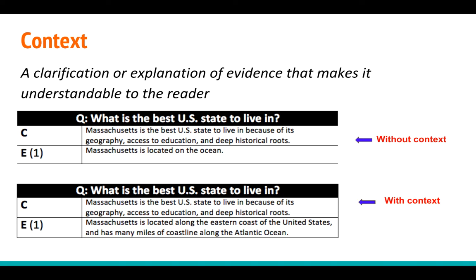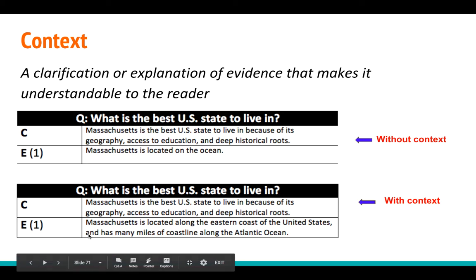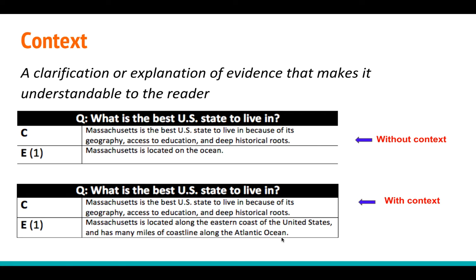If we are making an argument that Massachusetts is the best state to live in, and the first piece of evidence is that Massachusetts is located on the ocean, our evidence is strengthened if we can say more than just that. In this example here with context, the writer has given information, including the fact that Massachusetts is along the eastern coast of the United States and has many miles of coastline on the Atlantic Ocean. This context is going to help the reader to better understand the evidence.